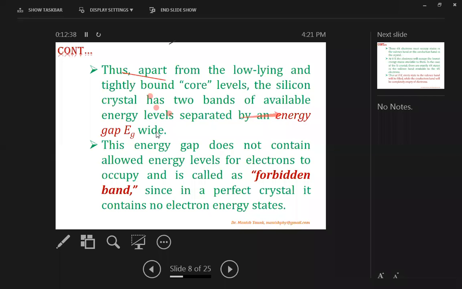This Eg is the band gap of the material. This energy gap does not contain allowed energy levels for electrons to occupy and is known as the forbidden band, since in a perfect crystal it contains no electron energy states. That means this forbidden gap in the diagram does not contain any electron energy states. Energy states will lie either in the valence band or in the conduction band.